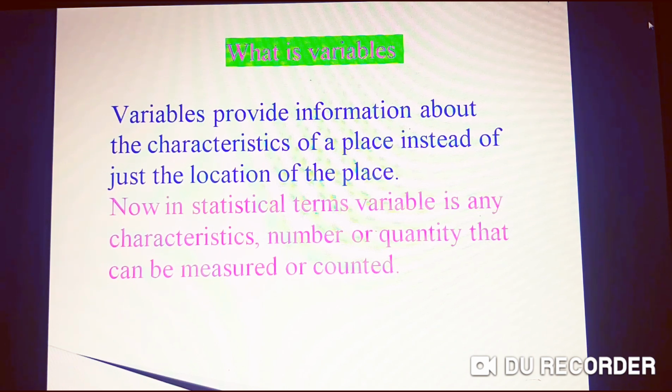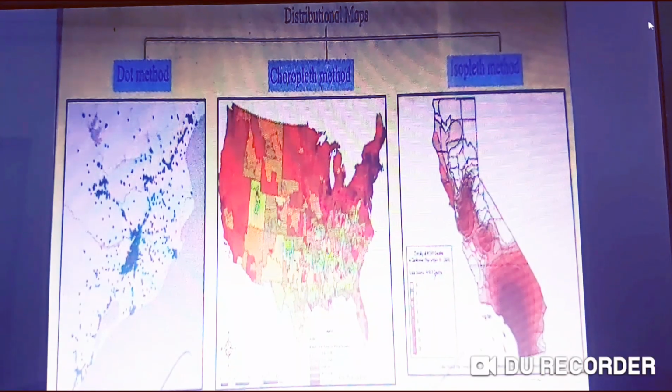Now you can see here three different maps. Each map has its own theme. That's why they are called thematic maps. Here each map is prepared by taking a special variable. In the first map, it is showing the variable of distribution of population. The second map is showing density of population.